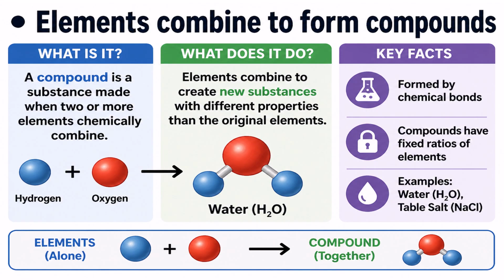Let's speak on what is it, what does it do, and the key facts. Hydrogen plus oxygen equals water, H2O. A compound is a substance made when two or more elements chemically combine. Elements combine to create new substances with different properties than the original elements. They are formed by chemical bonds. Compounds have fixed ratios of elements. The examples are water and table salt.